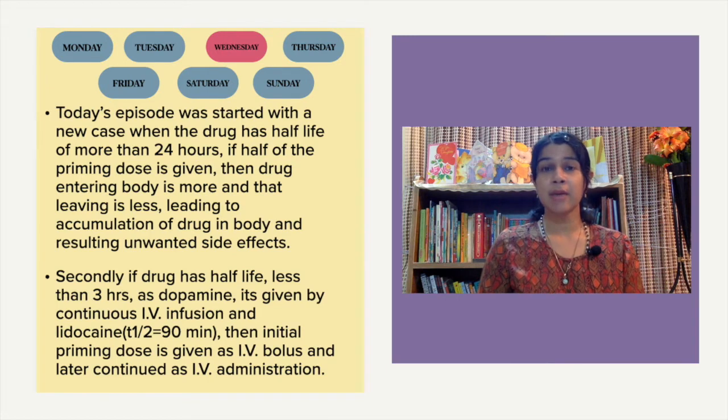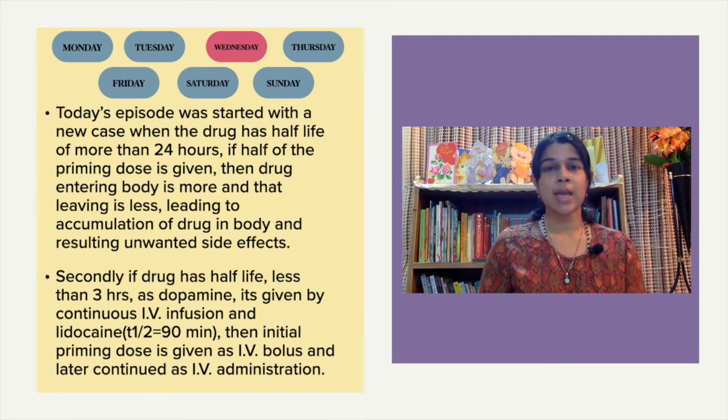In that case, if you give the maintenance dose as half of the initial or priming dose, and the drug entering is more than the drug leaving, then it will accumulate and lead to a lot of unwanted side effects. So what is the solution? We have to make a dose available that would leave the body in 24 hours, and that can be calculated with the help of the dose interval and plasma half-life of the drug. So that is the first concept for Wednesday.